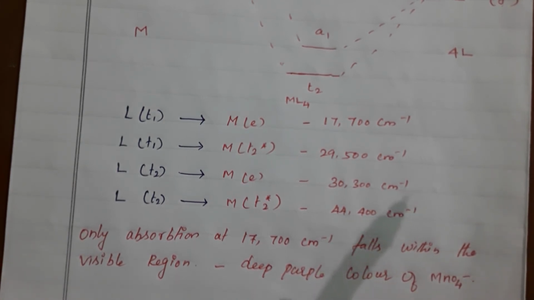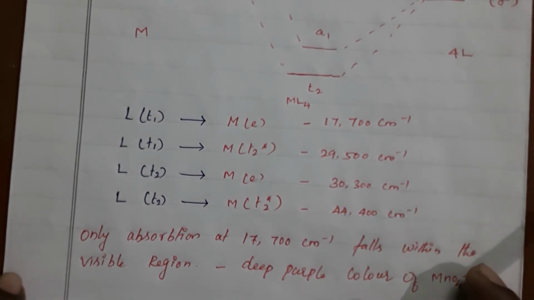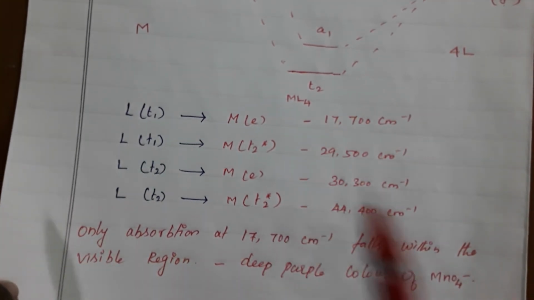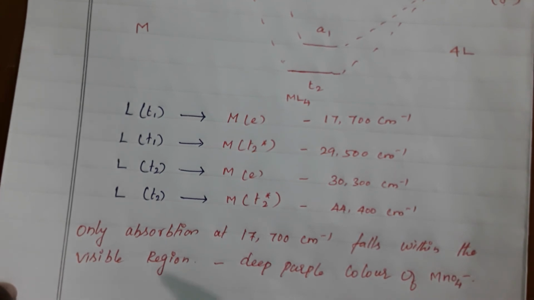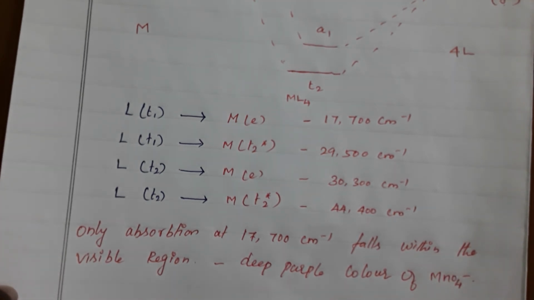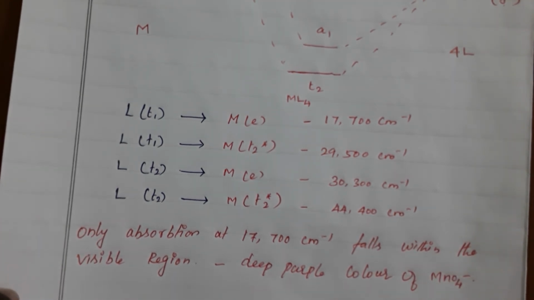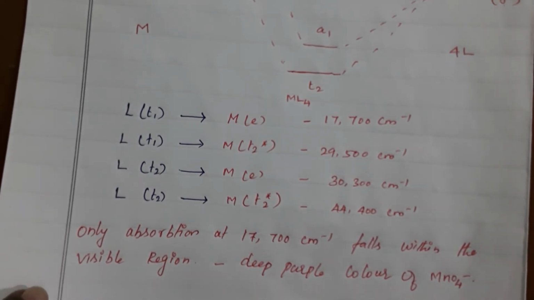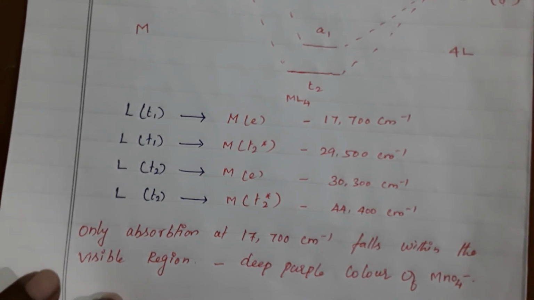Another case we have is metal to ligand charge transfer. So whenever the metal has a large number of electrons and filled orbitals, and the ligand has empty orbitals, then the metal can donate the electron to the ligands. This type of bonding we call synergic bonding, that is also back bonding.